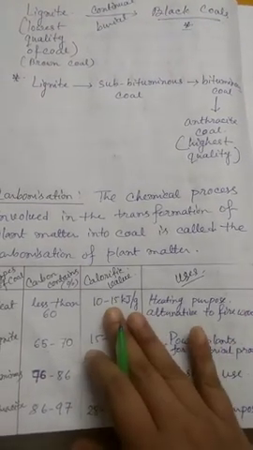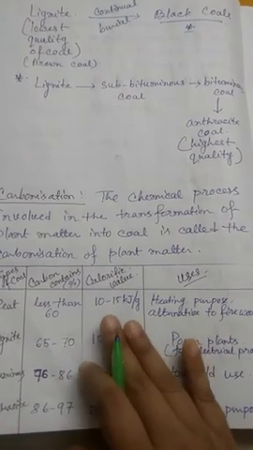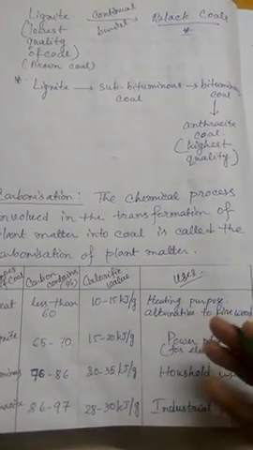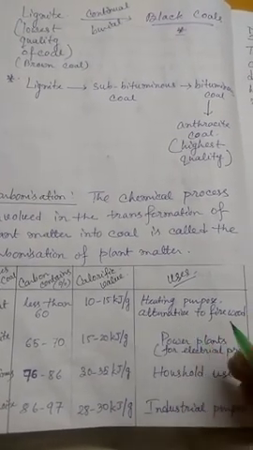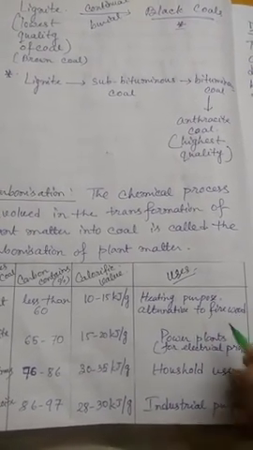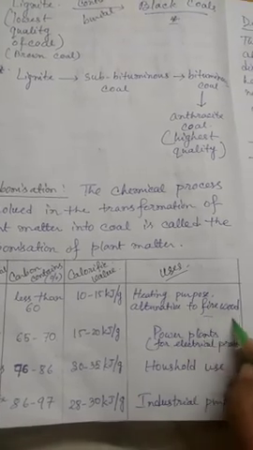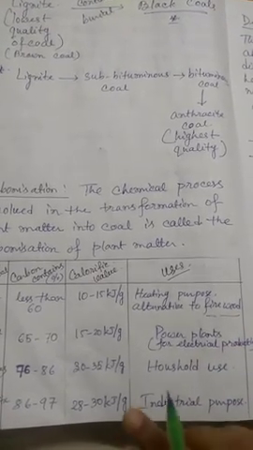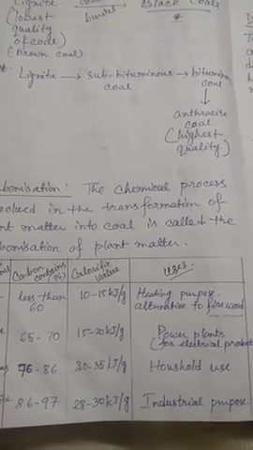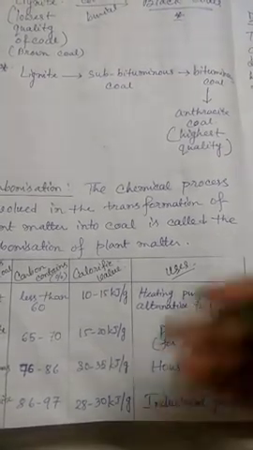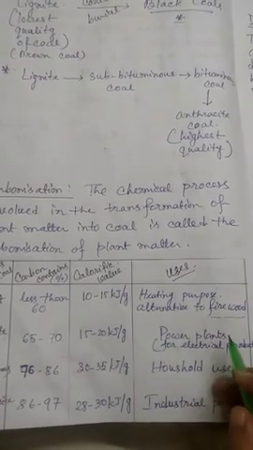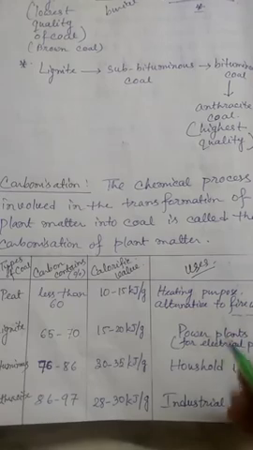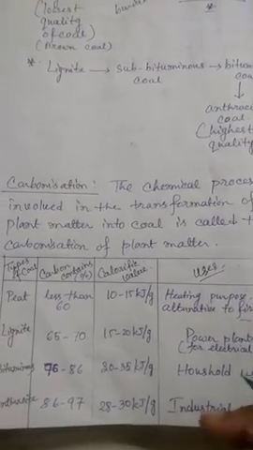Though it has a very low calorific value and carbon content, it can be used as fuel, as an alternative to firewood. I have used the term firewood because peat is similar to decaying plant matter. So instead of firewood we can use peat, but the use is in very small amounts.